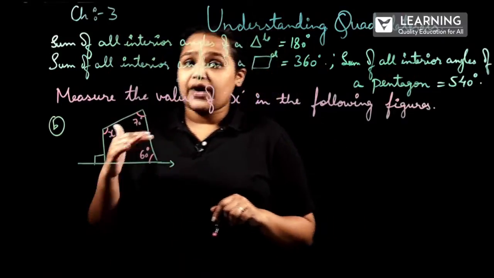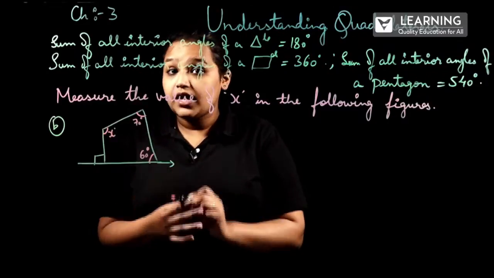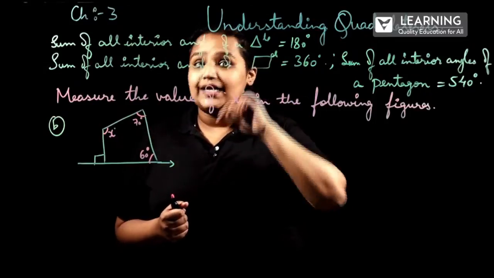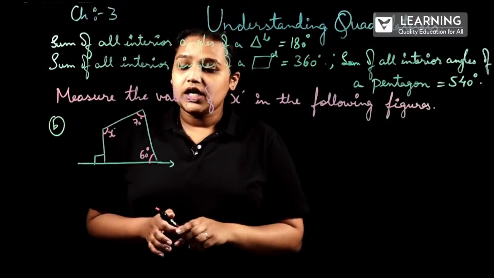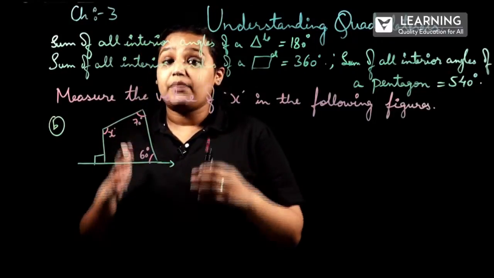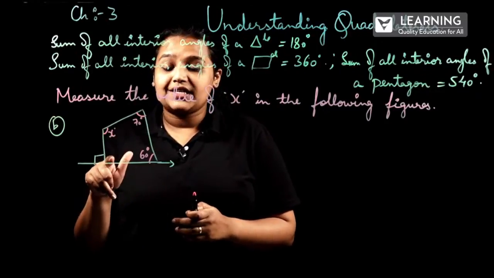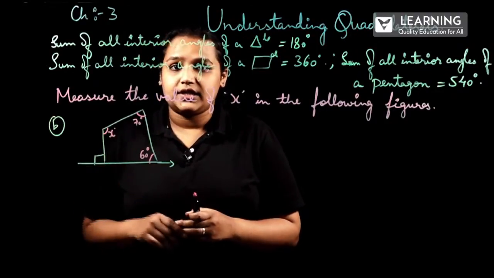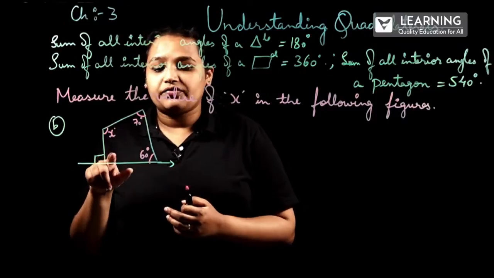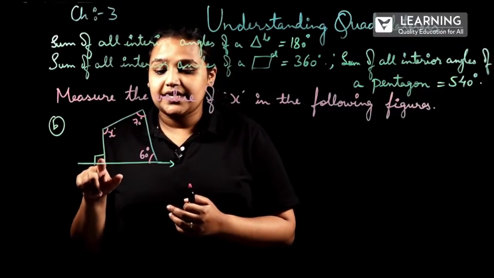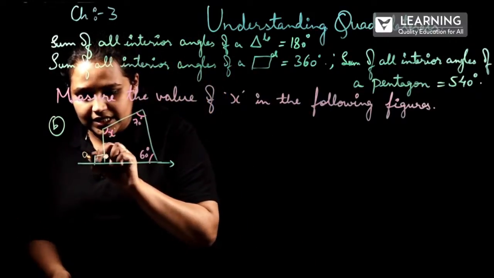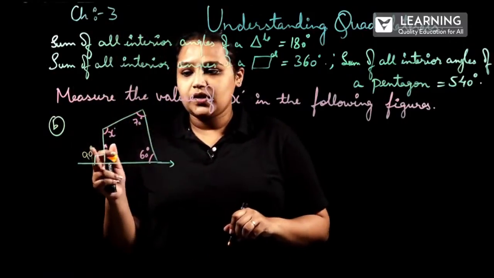So now how to find out the value of x? Here what we have to remember? We have to remember the sum of all interior angles of a quadrilateral is 360 degrees, right? So here 1, 2, 3, 4, 4 sides means quadrilateral, but here one more angle is missing. They have not given this angle. How much will be the value? It is so simple. When you see the exterior angle of this missing angle, it is given like this. It shows 90 degrees.